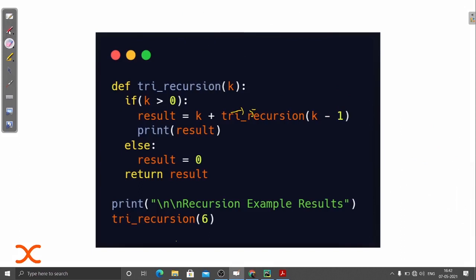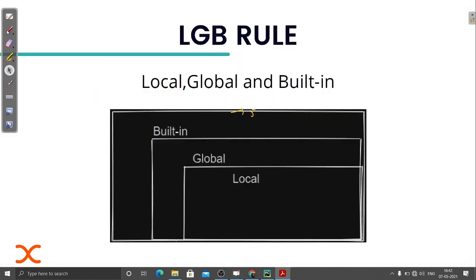So now you can code for factorial values, you can find it. Now we have one very important rule that is known as the LGB rule. It simply means that it is working basically on the scope. While defining any function or class, we don't know about class, so just leave that for now, there is a scope. Scope is not defined by any curly braces, but here in Python we have indentation, and that defines the scope.